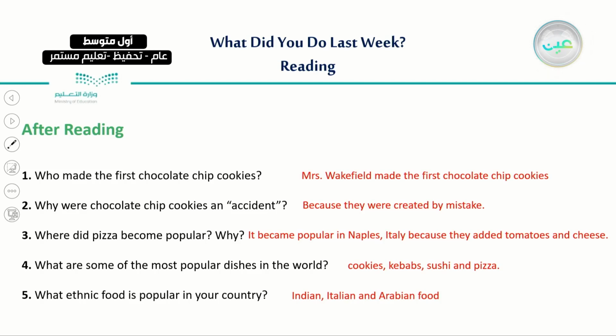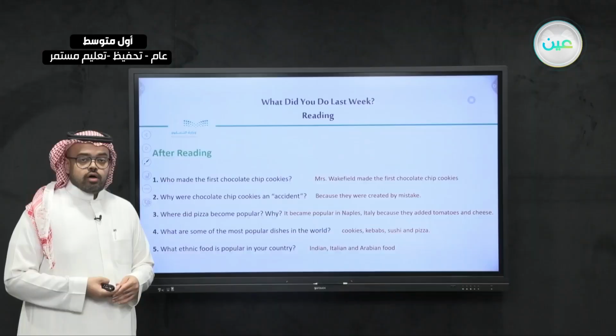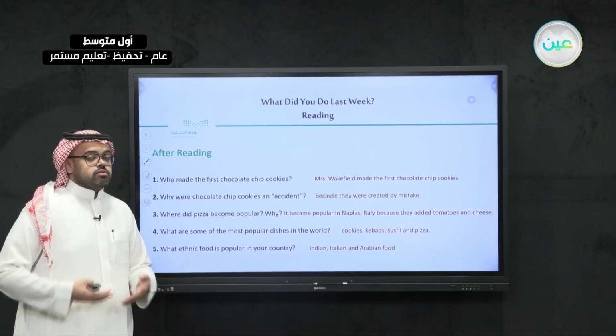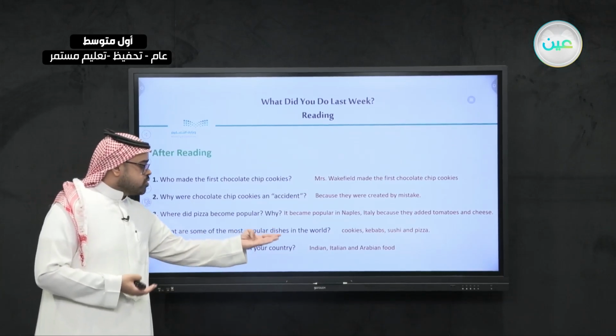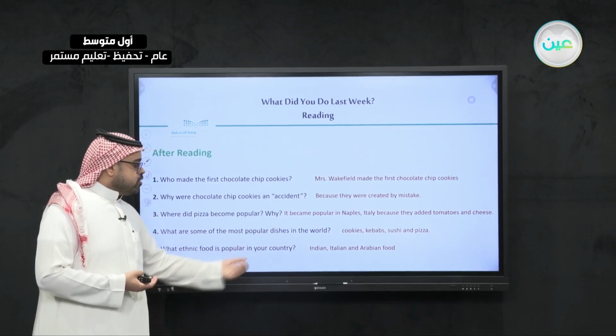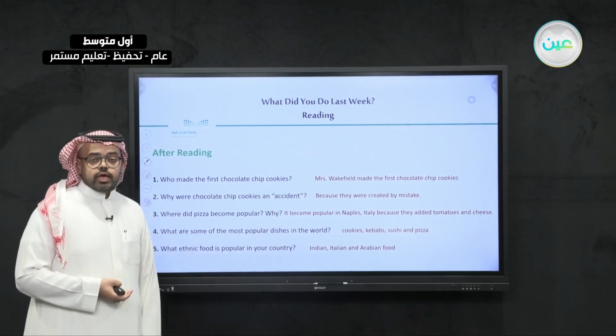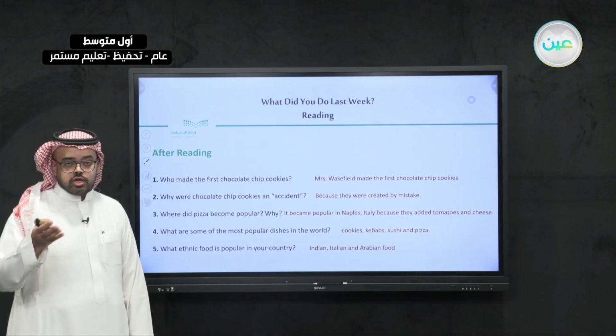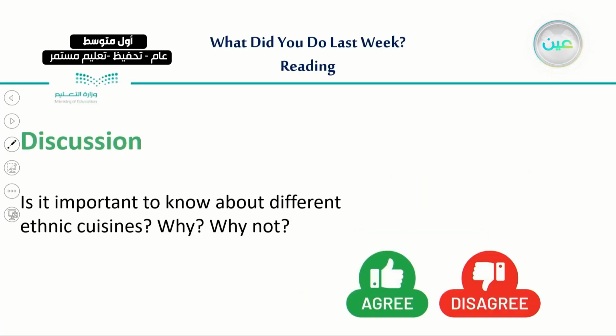So here you have the answers to the after reading questions. And as I said, for question number 4 and question number 5, you can have different answers. You can add more popular dishes. You can also add more of the ethnic dishes that are available in your country.